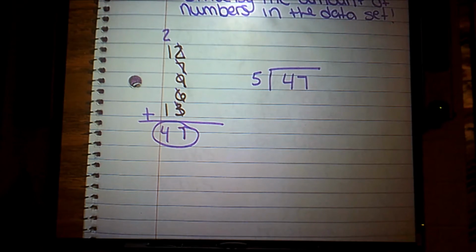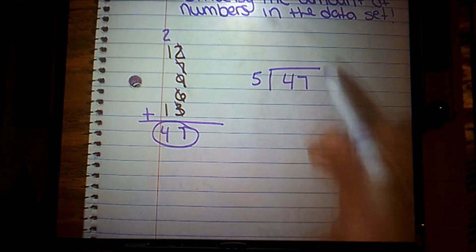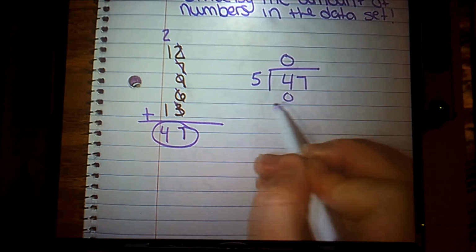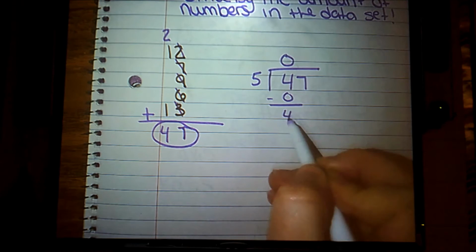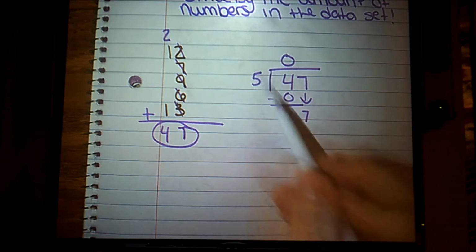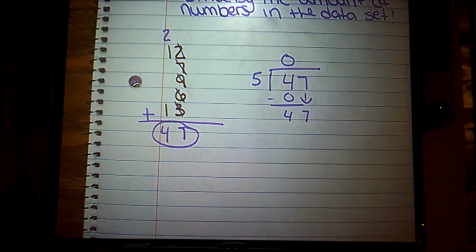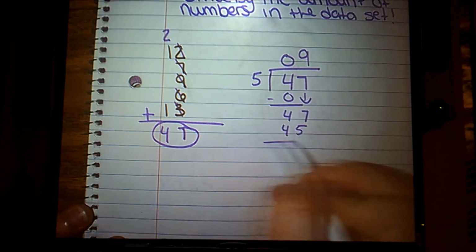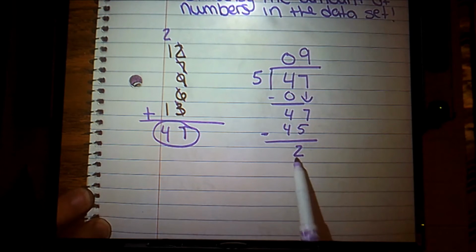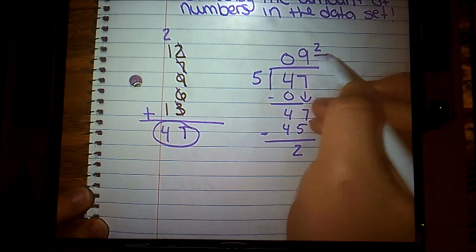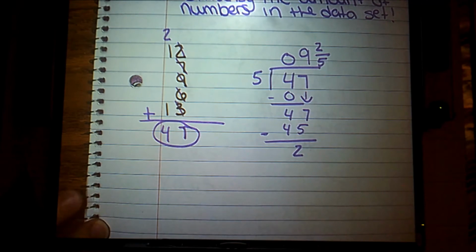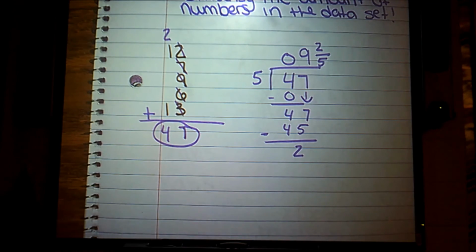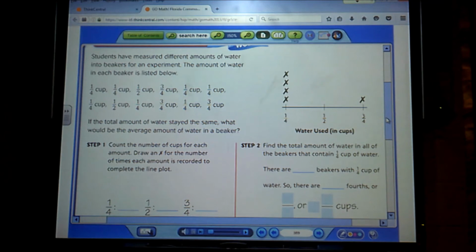And then I simply divide using standard algorithm. 5 goes into 47 nine times. I'm going to take my 2 and turn it into my mixed number. So my average of all 5 of these numbers here is 9 and 2/5.